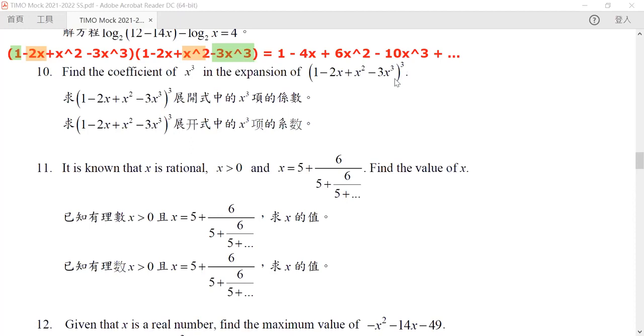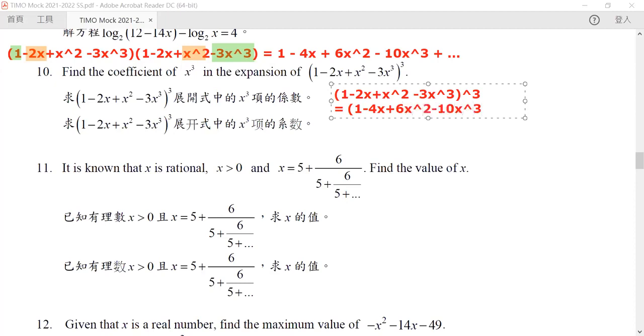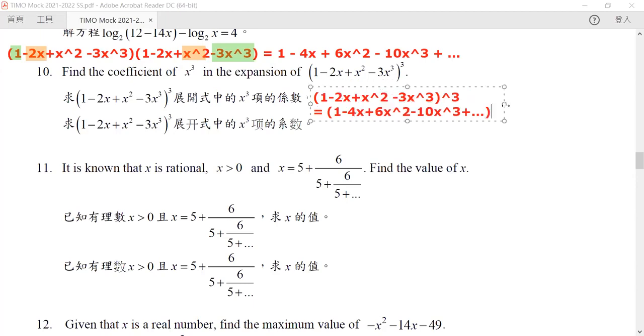So this is to the power of 2. So now we need to do a to the power of 3. Okay, so for this to have a power of 3, we can replace the first 2 by our simplification, 1 minus 4x plus 6x squared minus 10x cubed plus dot dot dot, okay? So we replace the first 2 by our simplification, and then later on, we still have to calculate this, okay? Now, let us compute it.